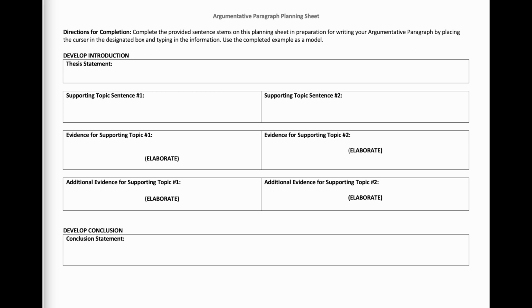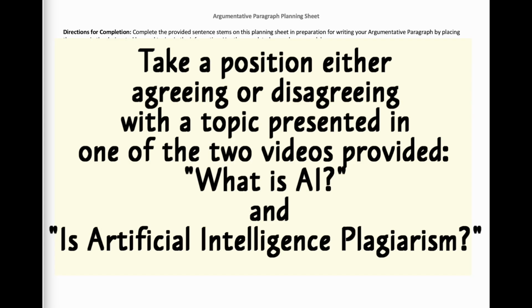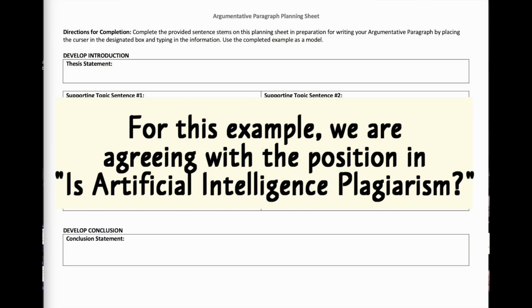We will start with a blank argumentative paragraph planning sheet and fill out each section. For this example, we are using the prompt, take a position either agreeing or disagreeing with the topic presented in one of the two videos provided. What is AI and is artificial intelligence plagiarism? For this example, we are agreeing with the position in is artificial intelligence plagiarism by exploring the reasons why using artificial intelligence to write essays instead of as a tool is plagiarism.